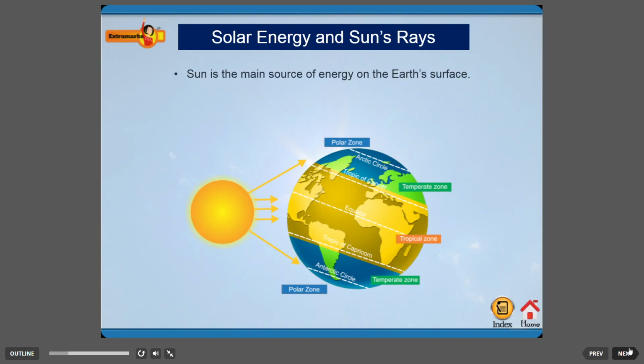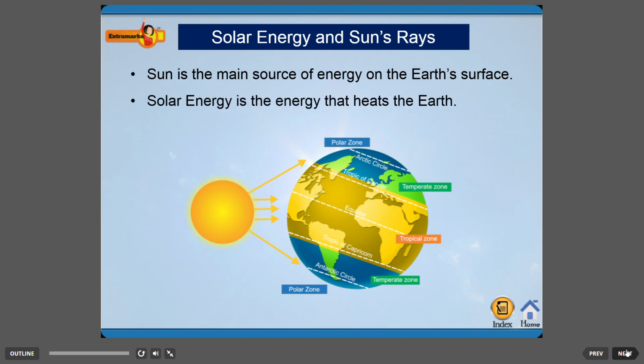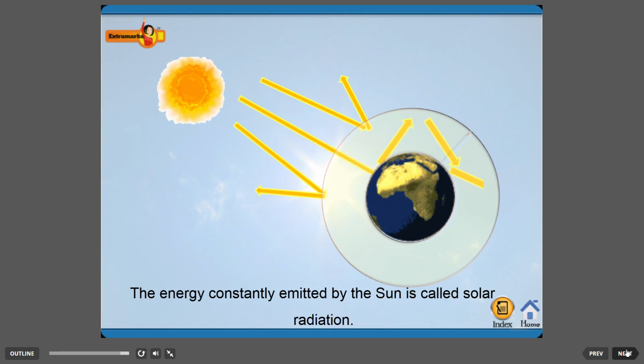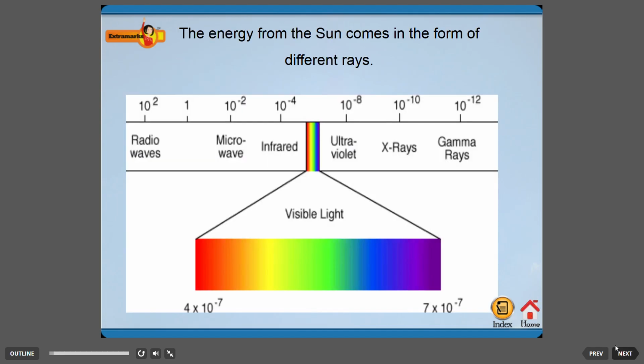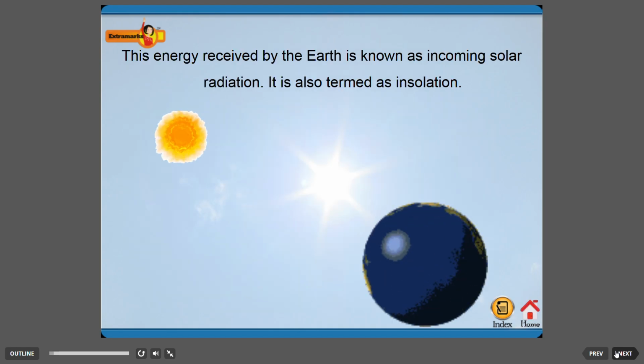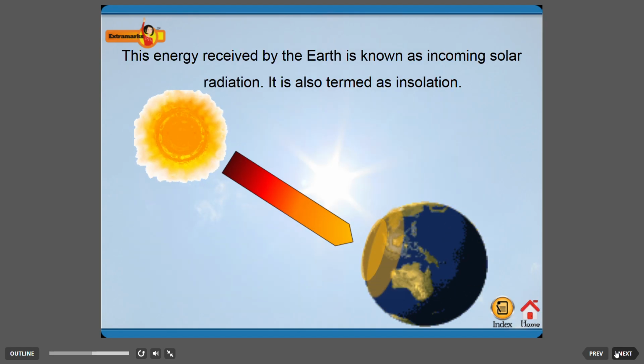Solar energy and sun's rays. The Sun is the main source of energy on the Earth's surface. Solar energy is the energy that heats the Earth. The energy emitted by the Sun is called solar radiation. The energy from the Sun comes in the form of different rays. The energy radiated by the Sun is more or less constant with little variation. This energy received by the Earth is known as incoming solar radiation. It is also termed as insolation.